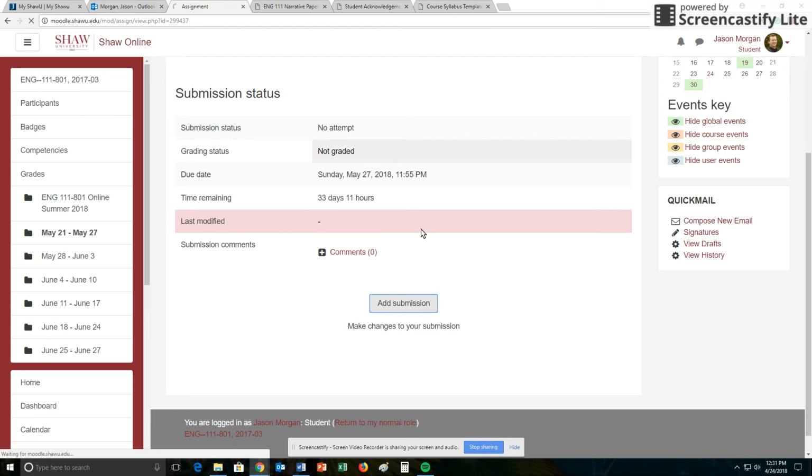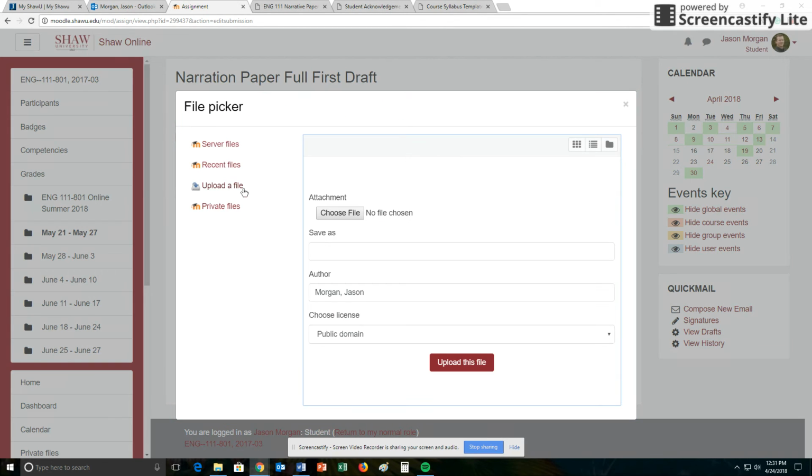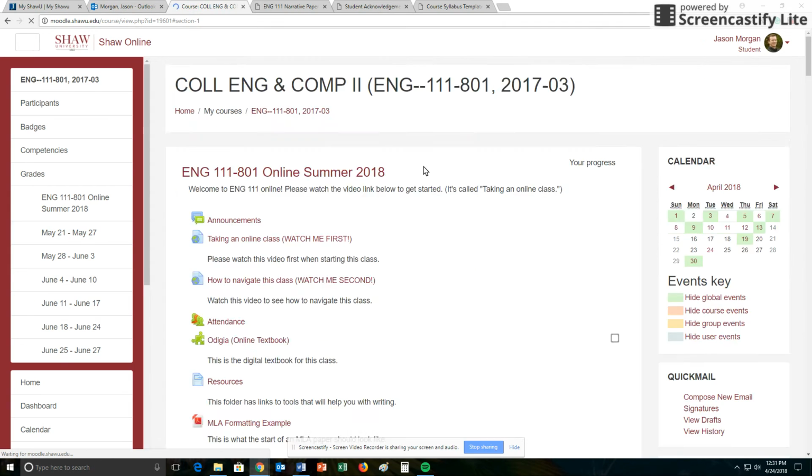Again, you're going to add submission. You're going to find it. You can drag and drop it, or you can go looking for it, choose a file to find it, and then put it in here. You'll send me the first draft, and then you'll hit Save Changes. I'm not going to hit Save Changes.